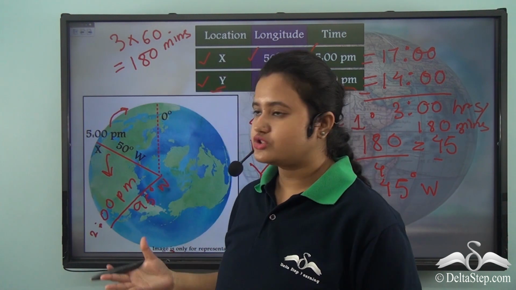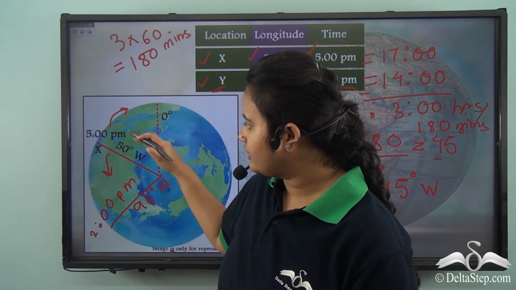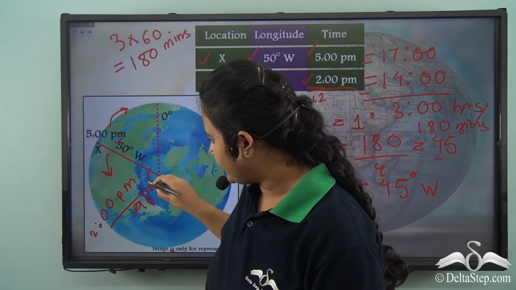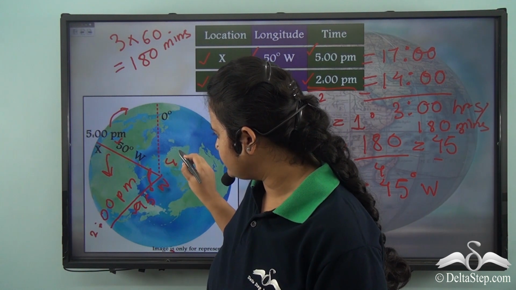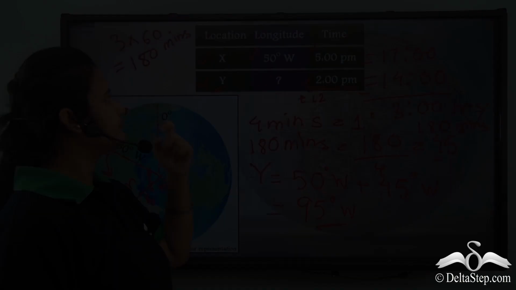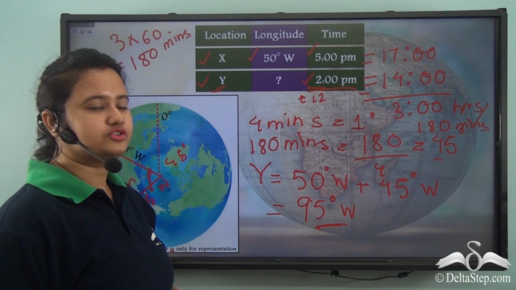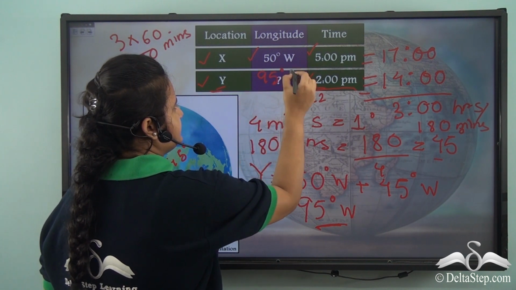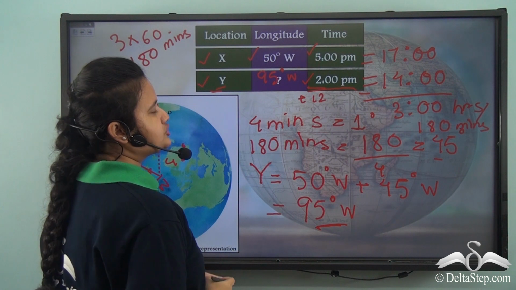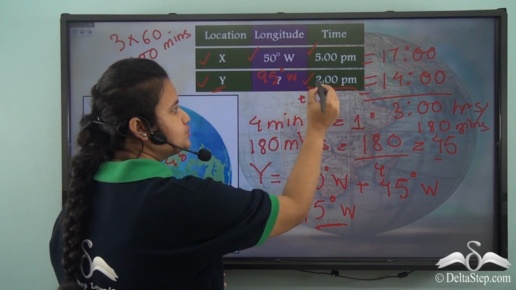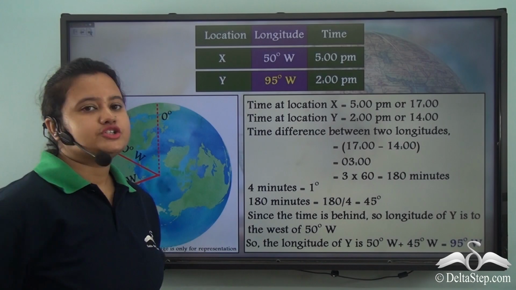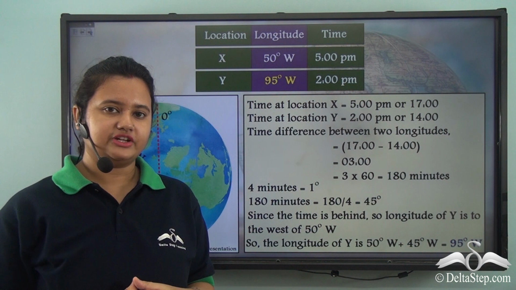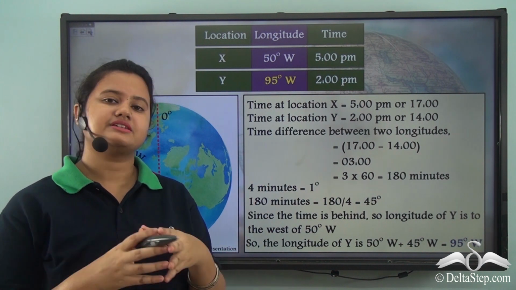And we also computed that the angular distance between these two longitudes is 45 degrees. This much is 45 degree. So the longitude passing through location Y is 95° west, and the time corresponding to this longitude is 2 p.m. So the entire solution of this numerical is given here. Now you can pause the video and have a careful look at this solution.